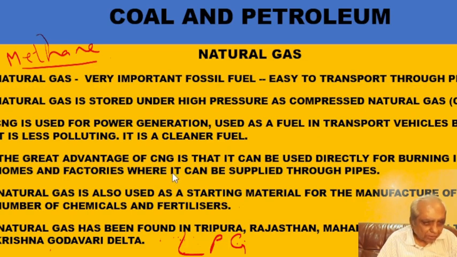Is it all right? Now this natural gas also contains hydrogen, and this hydrogen is used for the manufacture of fertilizers like urea and all those things. It is used as a starting material. And natural gas is found in India also: Tripura, Rajasthan, Maharashtra, in the Krishna Godavari deltas and various places.